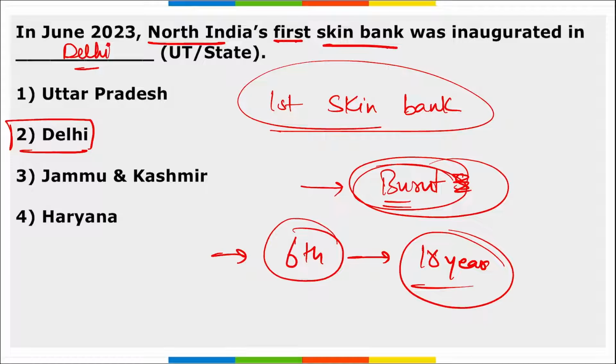Anyone can donate the skin irrespective of sex or blood group. Also remember, as of now the country has a total of 16 skin banks, and the first in North India has been opened in New Delhi.